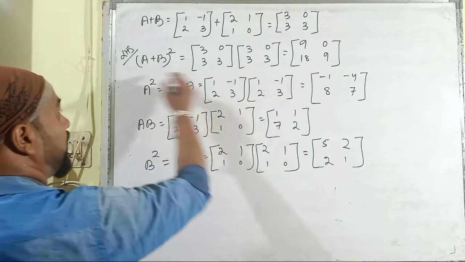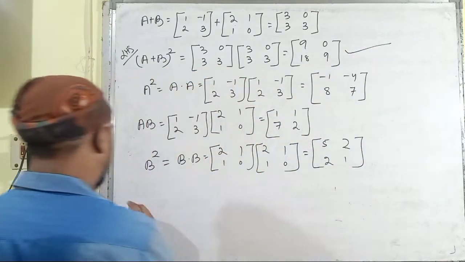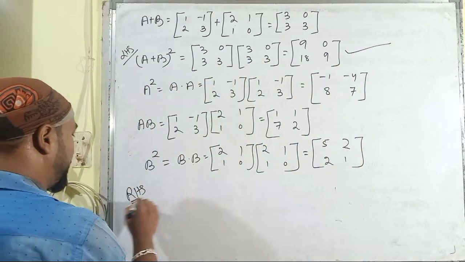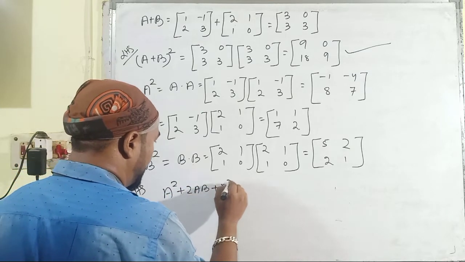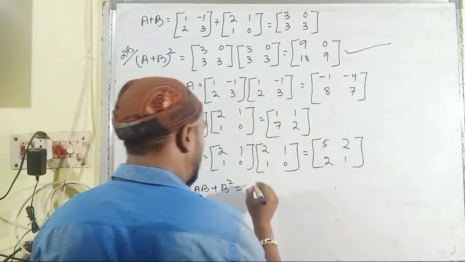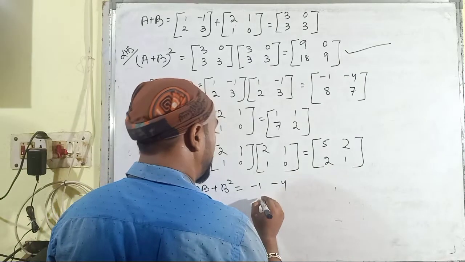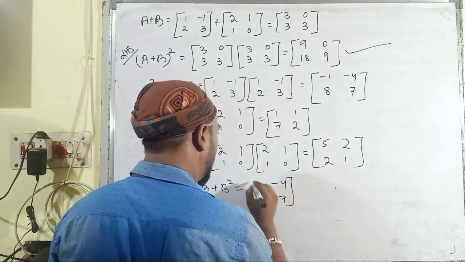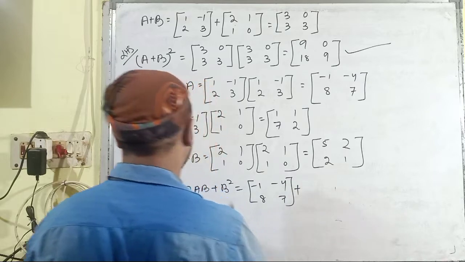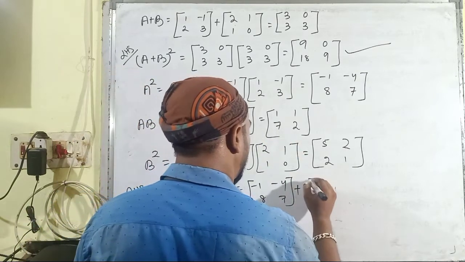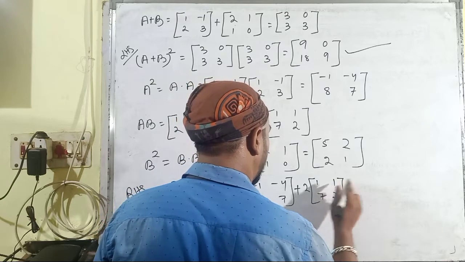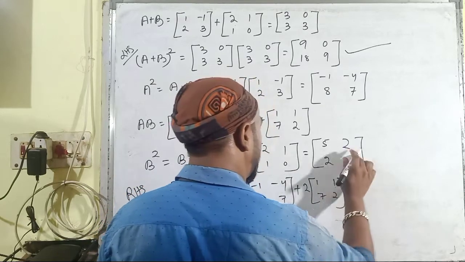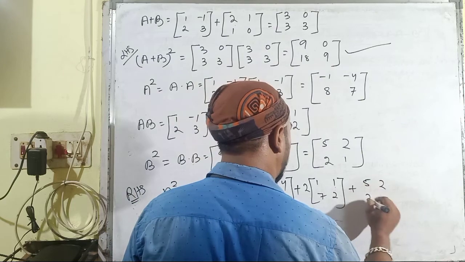The left hand side part is already here, we just have to evaluate the right hand side part, which is A square plus 2AB plus B square. A square is here [minus 1 minus 4; 8 7], then 2AB, 2 multiplied with [1 1; 7 2], then plus B square. Here it is the value of B square [5 2; 2 1].